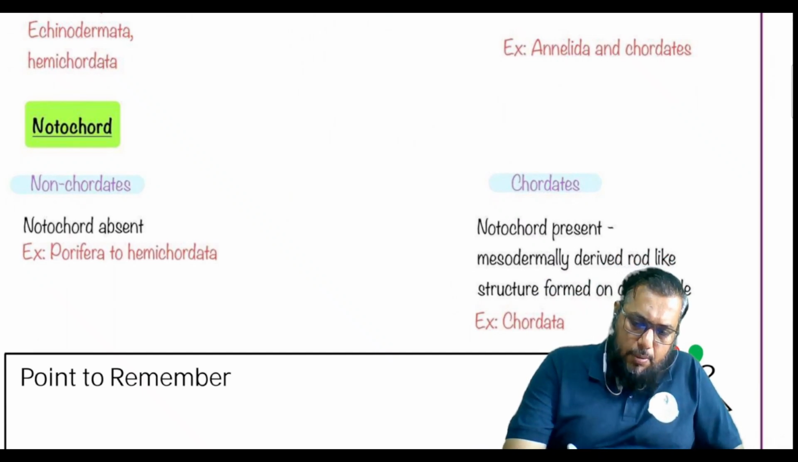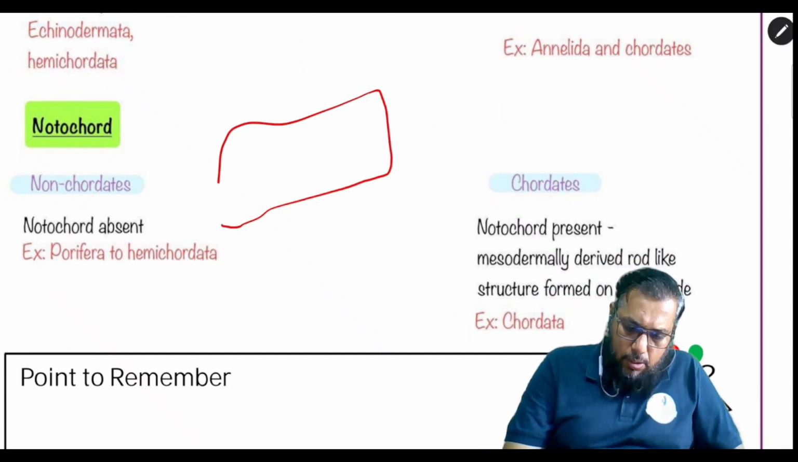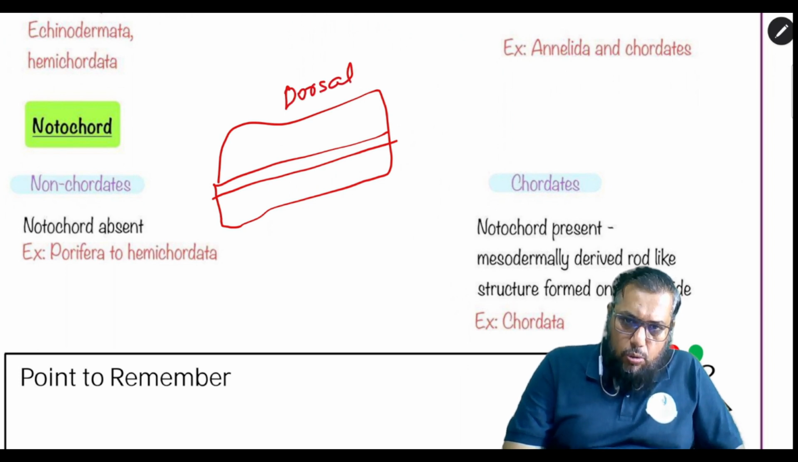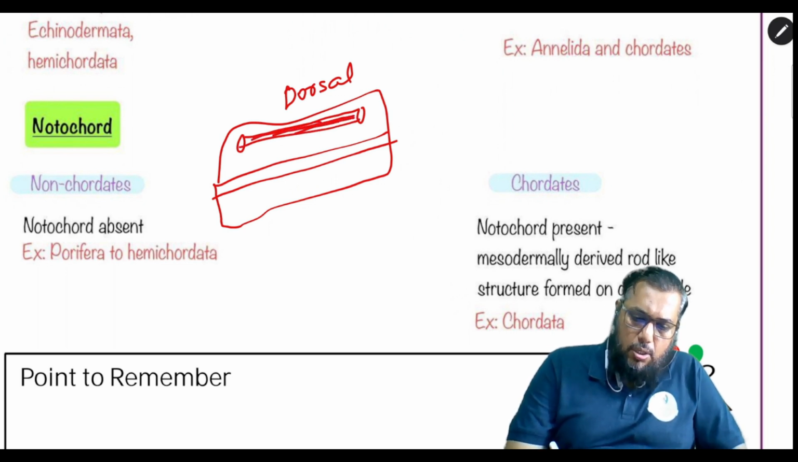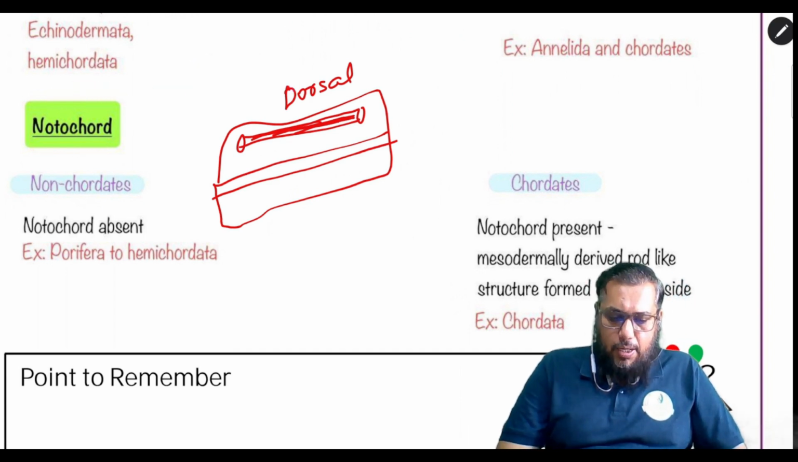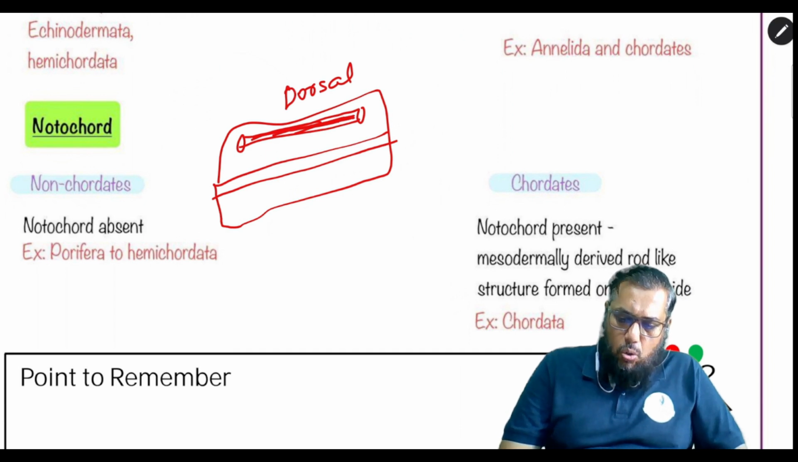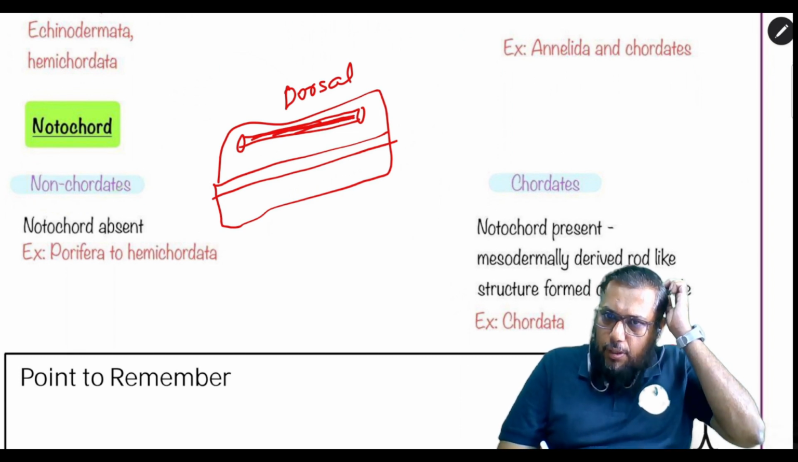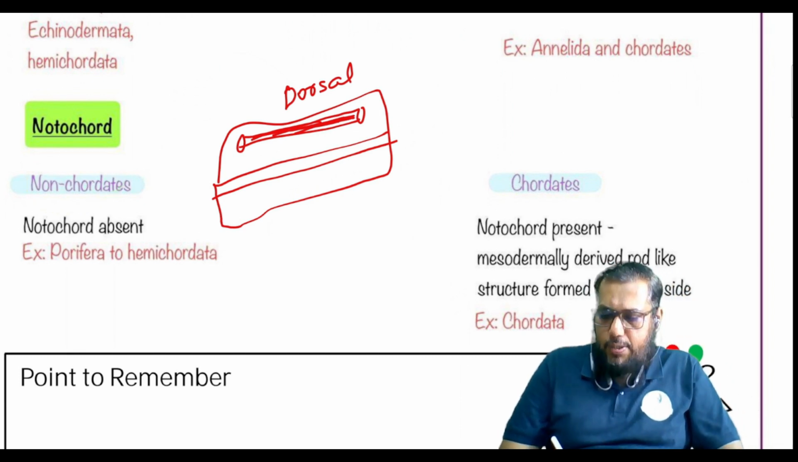ओके, सो इफ यू लुक एट एन एनिमल, ओके, ये उसका माउथ है, पीछे उसका एनस है, ऊपर मतलब on the dorsal side you will see the presence of a solid elastic rod like structure. The solid elastic rod like structure is called a notochord. And if the notochord is present, then it is called a chordate. If the notochord is absent, then it is called non-chordate. So from poriferans to hemichordates, they belong to non-chordates.